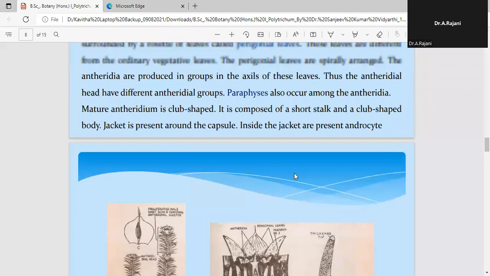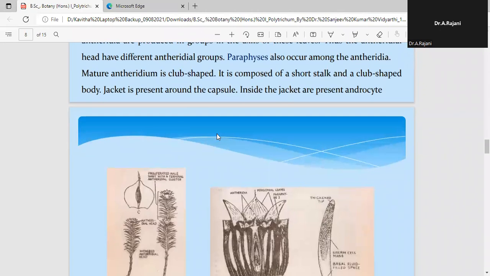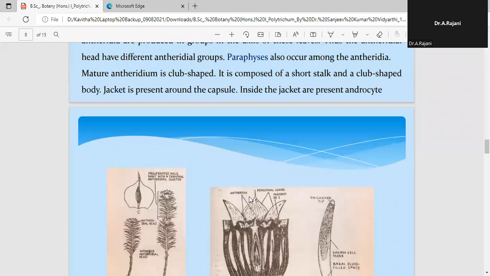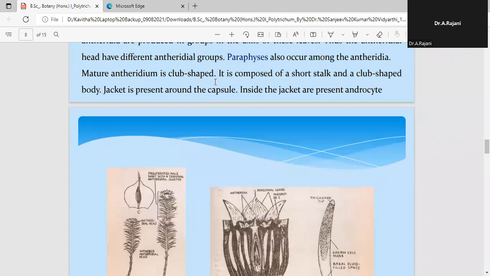Now, what are these paraphyses? Paraphyses are cells which help in absorbing atmospheric humidity or water vapor, due to which they help in the dehiscence of the antheridia for the dispersal of the male gametes, the so-called anthrozoids. So paraphyses always help in dehiscence of the antheridia and in dispersal of the anthrozoids.